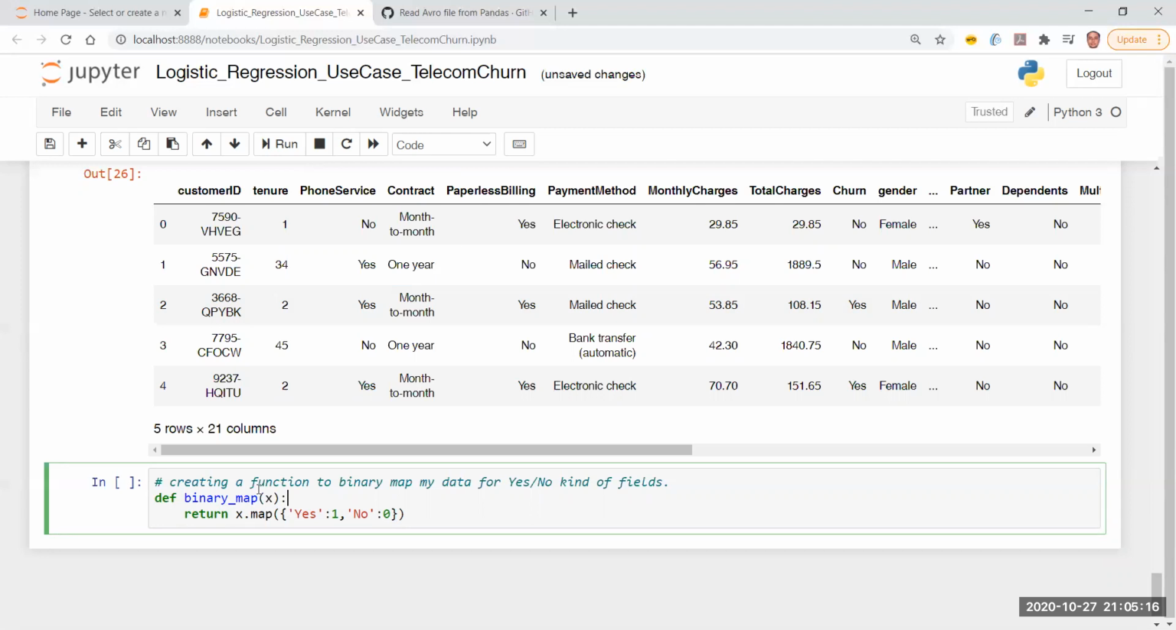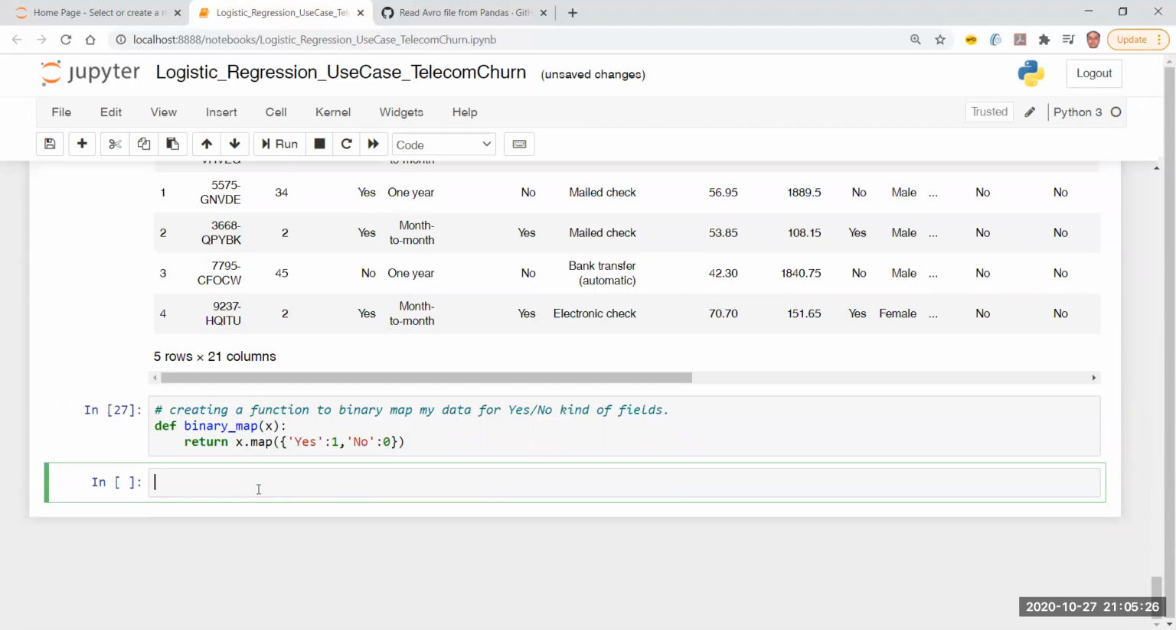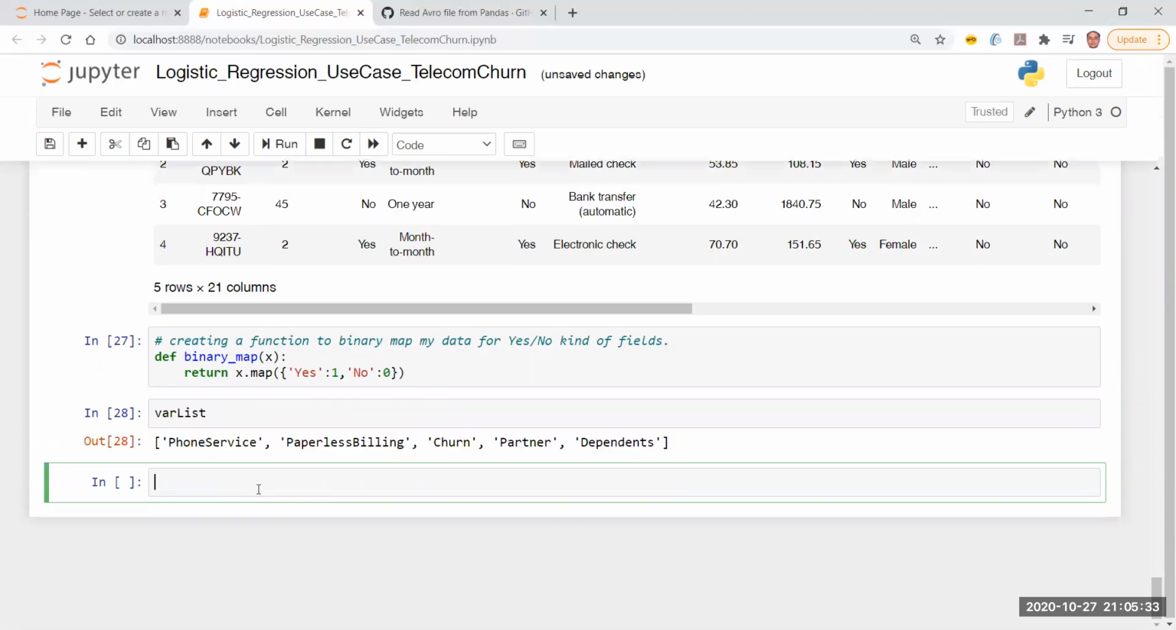Please note that we already know that inline functions, or single liner functions, can be written using lambda also, right? So it's the function that I've created. I can simply pass all the features which I've already identified as var list. I'm going to pass these into this function and I'm going to get their mapping, right? How am I going to do that? There is a very simple way in pandas which I'm going to use.